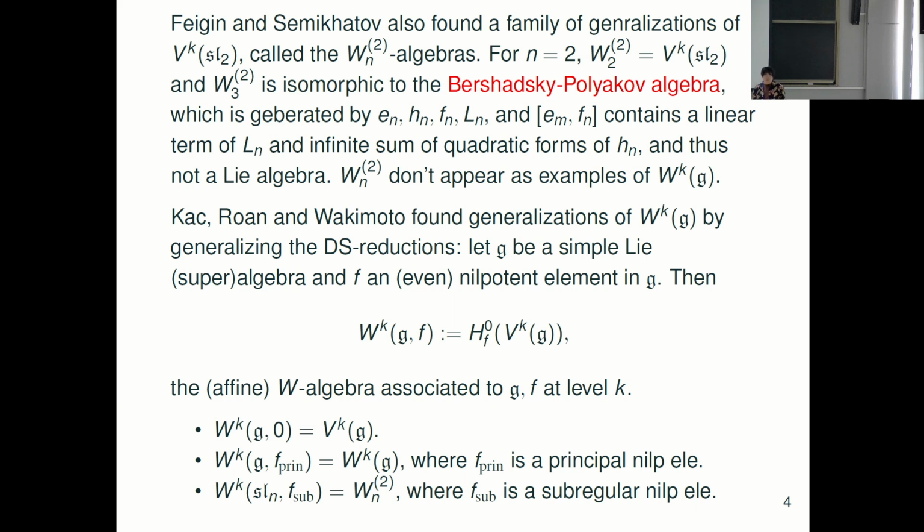This is called the affine W-algebra of g, f at level k. And if you take f equals 0, this is the affine vertex algebra. But if f is principal, this recovers Feigin-Frenkel's definition. That's the reason the algebra is called principal, because it corresponds to the principal nilpotent element.